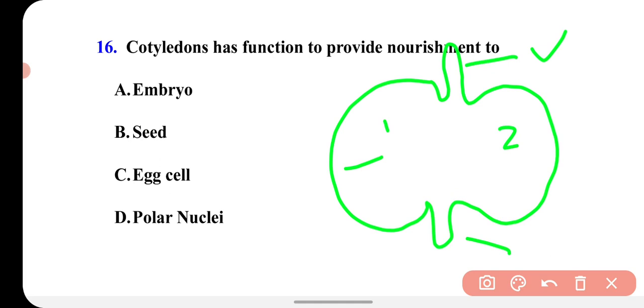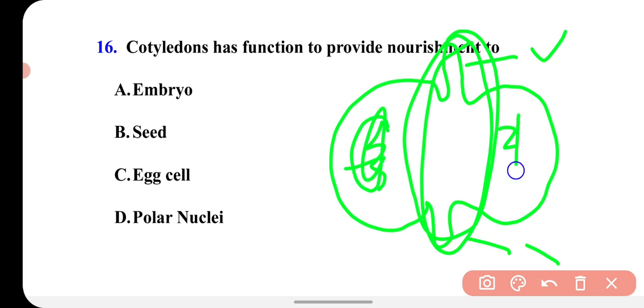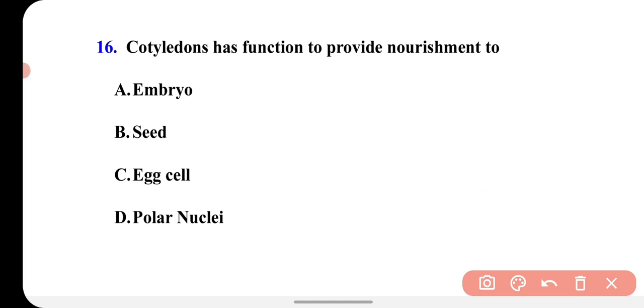Plumule develops into shoot, radicle develops into root, and this is the part of the embryo. Embryo has two parts, plumule and radicle. Plumule develops into the future shoot, and the radicle develops into the future root. So these cotyledons have the nourishment and they provide it to this embryo, plumule and radicle, for further development. So the cotyledons have the function to provide nourishment to the developing embryo.